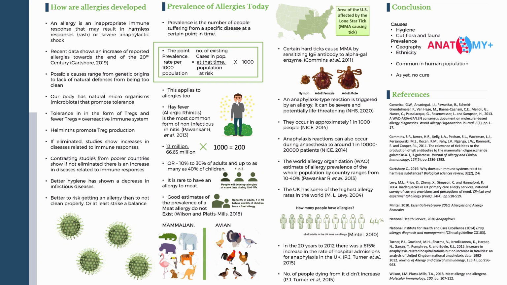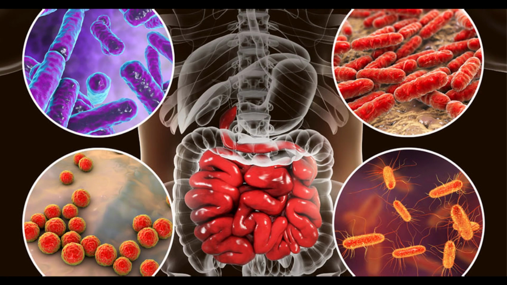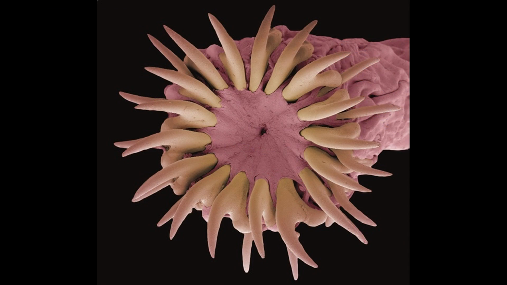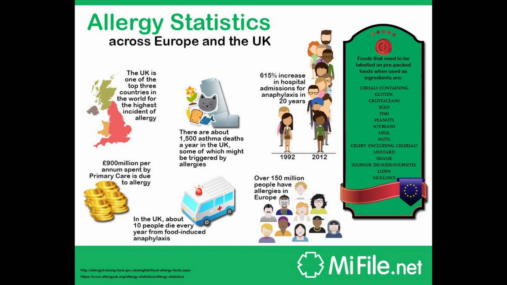To summarise, the development of an allergy depends on different factors such as sanitation, microbiota levels, or the levels of other microorganisms such as helminths. These factors mean that the prevalence of certain allergies differ. For example, the prevalence of hay fever is much higher than that of meat allergy. They could also mean that the prevalence of an allergy depends on the country or ethnic group, as seen in the UK statistics, which show allergy levels to be much higher than the average around the rest of the globe.